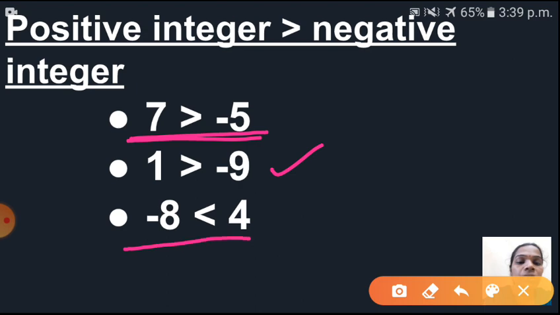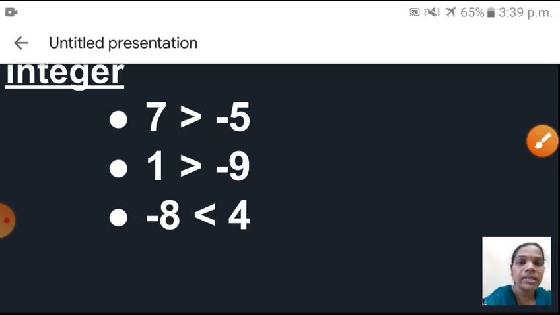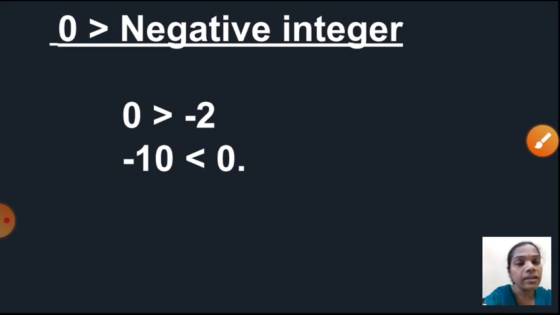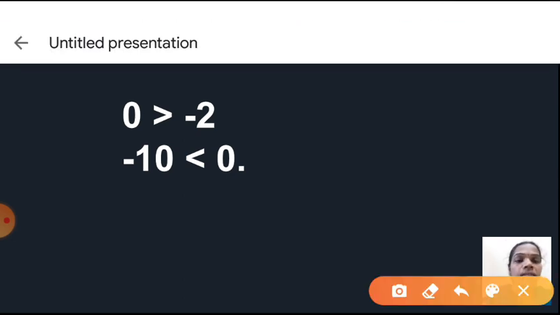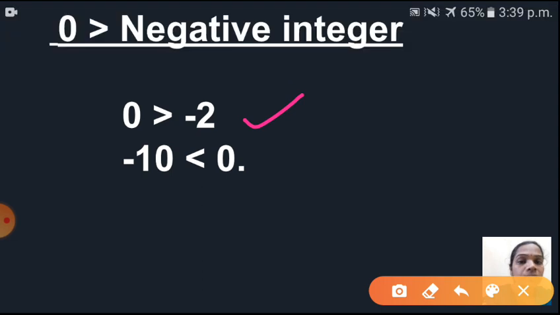Next one is negative 8 is less than positive 4. Okay, shall we go to next now? Next one is, yes, 0 is always greater than a negative integer, because in the number line, 0 is present on the right-hand side of the negative group of numbers. Here in the example, 0 is greater than negative 2 and minus 10 is less than 0. Understood children? Shall we go to next now?